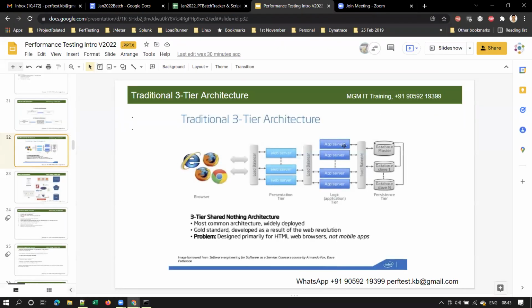To run that code or to get the results from the database, your application server will establish a connection with the database and run that query, and then get the response from the database server. That response will be sent to the web server, and the web server sends the response to the browser finally. So whatever response you see in the browser always comes from the web server. That's why it is called the presentation tier.